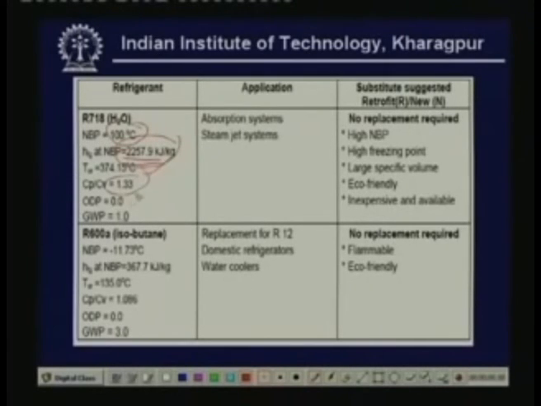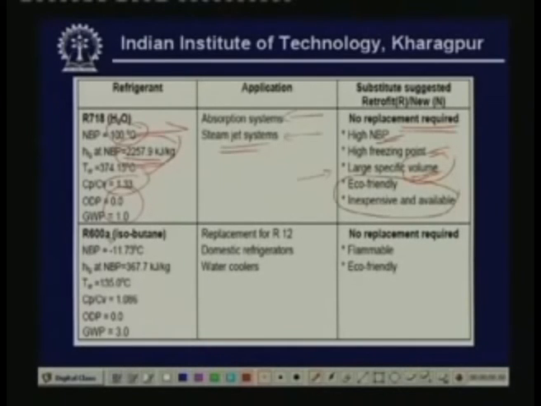It is perfectly environment friendly because its ODP is 0 and GWP is very low, and its major applications are as refrigerant in absorption systems and as refrigerant in steam jet systems. You do not require any replacement because of its excellent environmental properties. Disadvantages are high normal boiling point and high freezing point, so you cannot use it for sub-zero temperatures. Large specific volume, so you cannot use reciprocating compressors, because you are operating the system at very low pressures. Its main advantages are eco-friendliness, low cost, and availability.